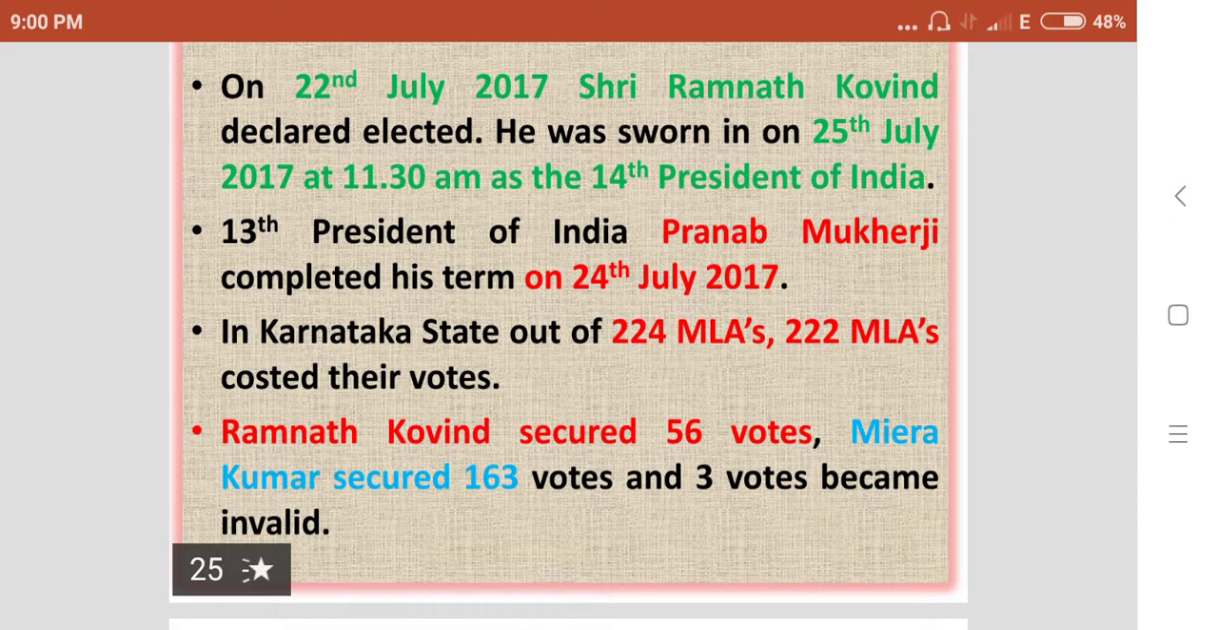In Karnataka state, out of 224 MLA votes, 222 MLAs cast their votes. Two MLAs did not participate. Ramnath Kovind secured 56 votes. Meera Kumar secured 163 votes, and 3 votes became invalid from Karnataka state. So 3 of our MLAs don't know how to cast their votes.